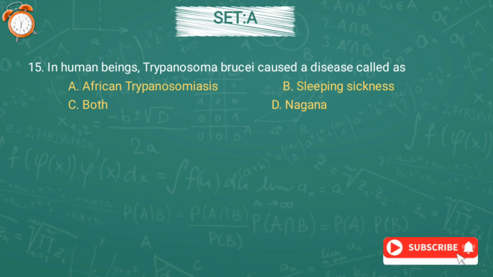Question number 15. In human beings, Trypanosoma brucei causes a disease called option A African trypanosomiasis, option B sleeping sickness, option C both, or option D nagana. And the correct answer is option D, nagana.